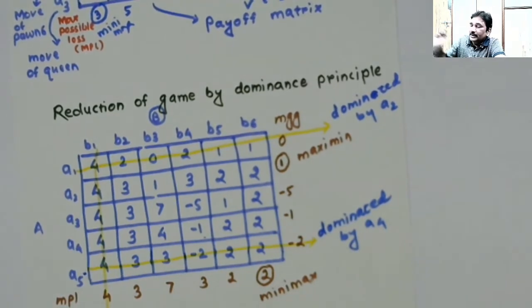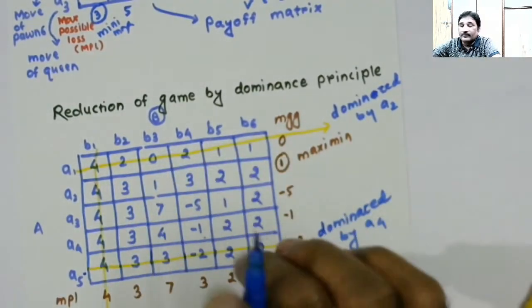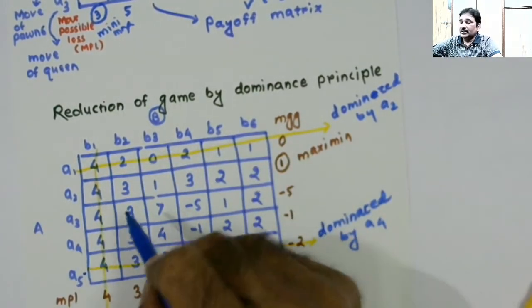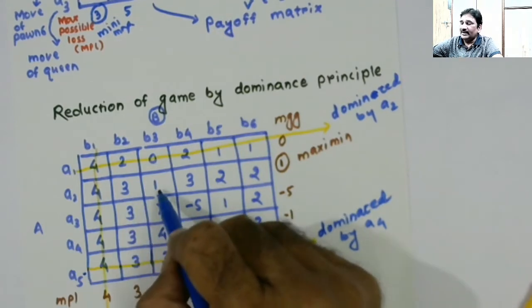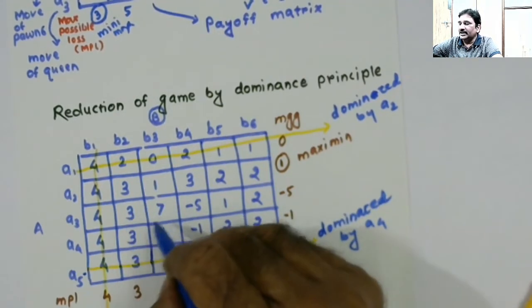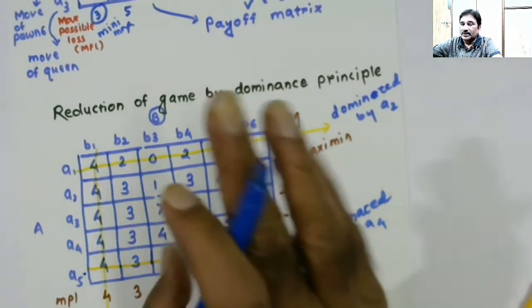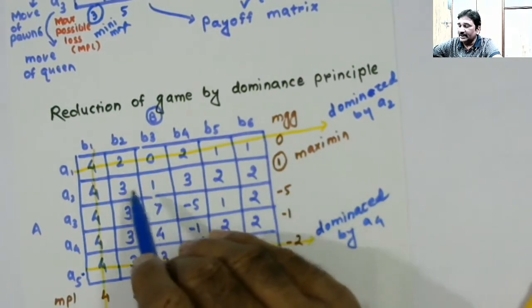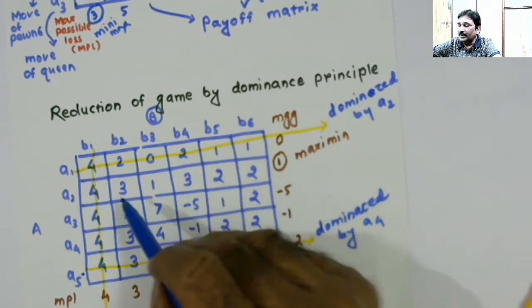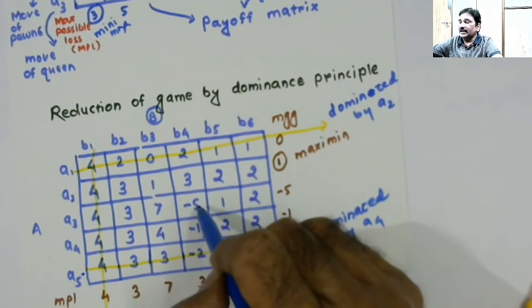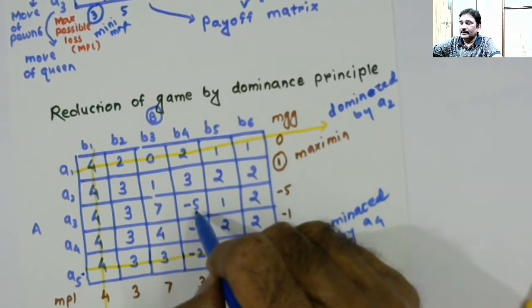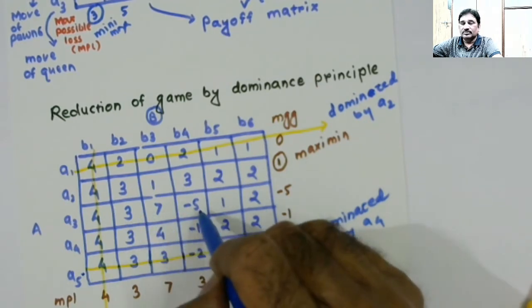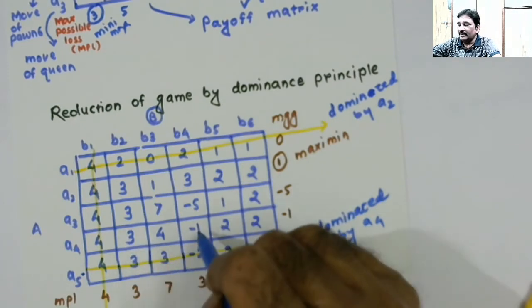Right, now I'll be comparing B2 with B3. 3 and 1, 1 is lesser, 3 and 7, 7 is more, so I won't continue the comparison ahead and I'll save my time. B2 with B4: 3 and 3 equal, 3 and minus 5, minus 5 is lesser, 3 and minus 1, minus 1 is lesser.